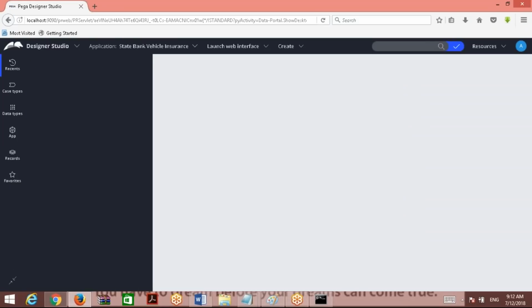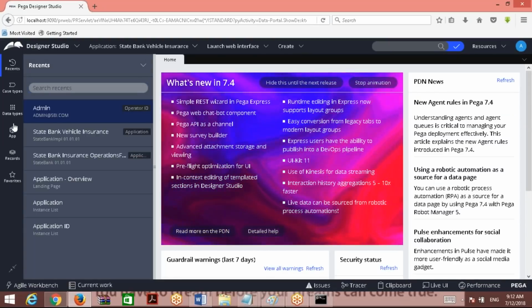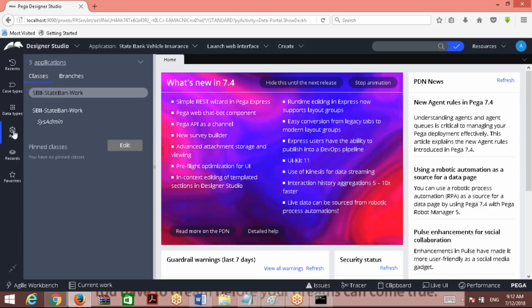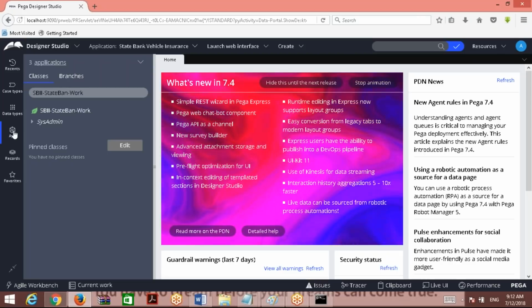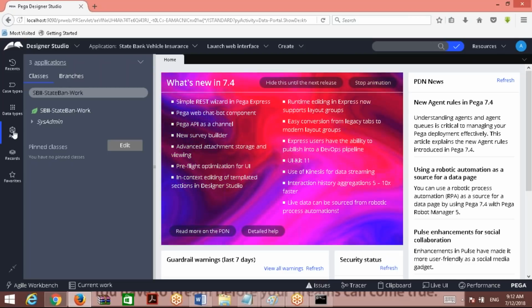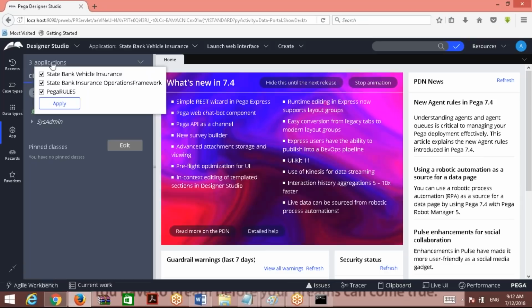I have selected that, right? Let me go to App Explorer now. How many applications do I have now? 3. What are the 3? Just without looking there, tell me. Pega rules, State Bank framework and State Bank implementation. If you go there, you will see the same.